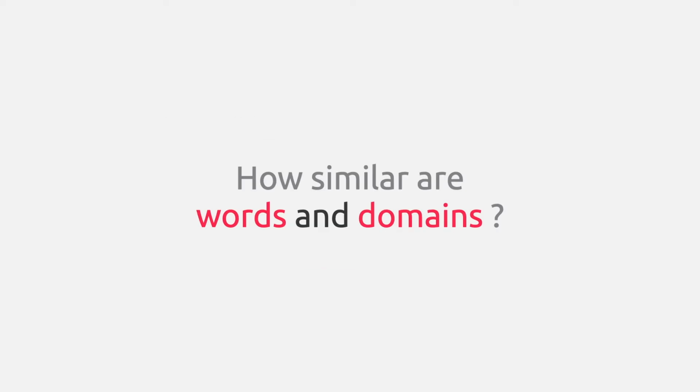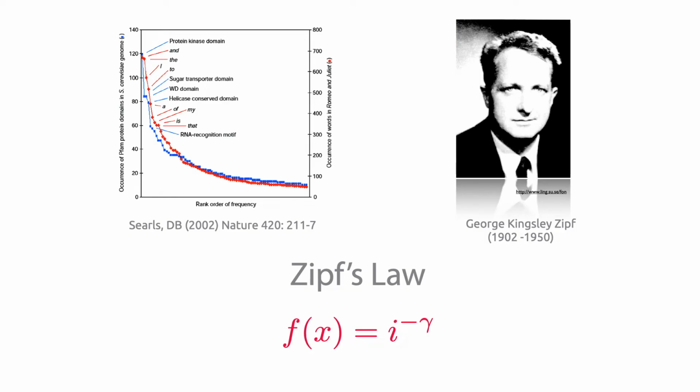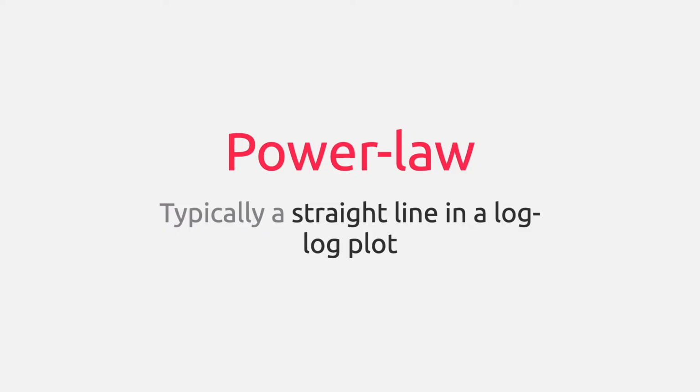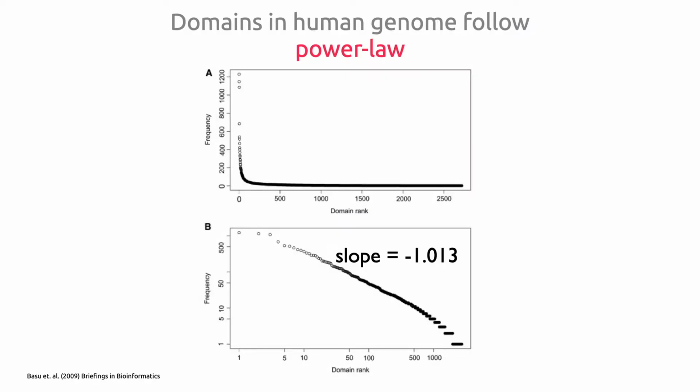How similar are words and domains? David Sells, in a 2002 paper, showed that the distribution of domains in each genome is very similar to the distribution of words in Shakespeare's Romeo and Juliet. Such distributions follow Zipf's law, a kind of power law, which is typically identified as a straight line in a log-log plot. If we plot the frequencies of domains with their ranks in the human genome, we find that the slope of the curve is minus 0.99, or close to 1, which is almost identical to the value minus 1 reported for natural languages.